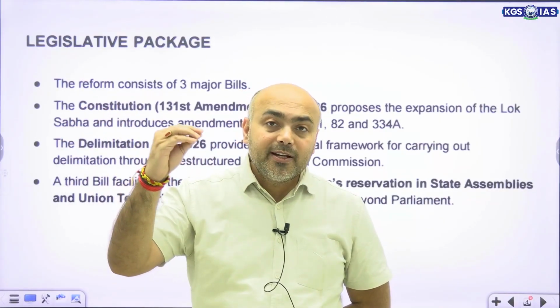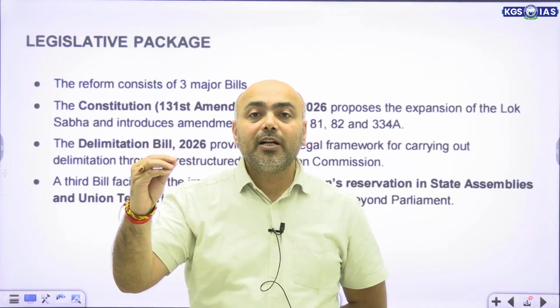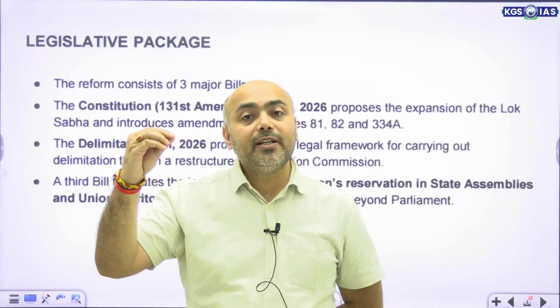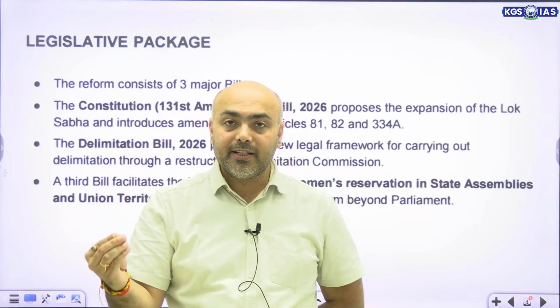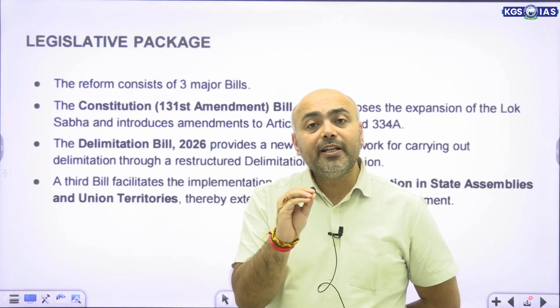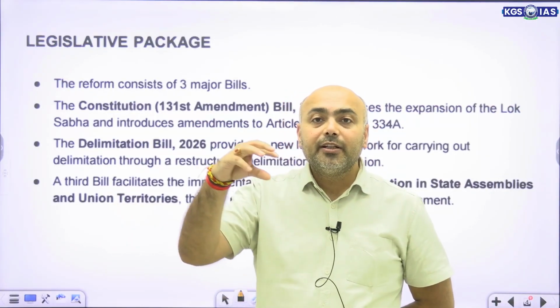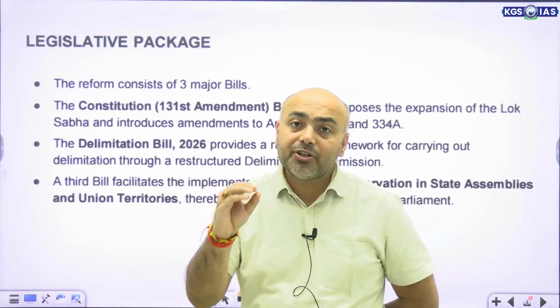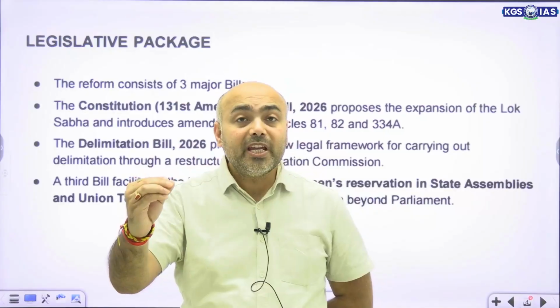So the next delimitation was supposed to be conducted after the first census after 2026 and its figures are released, which means once the census of 2031 and the population details are published, then the delimitation was supposed to be conducted.